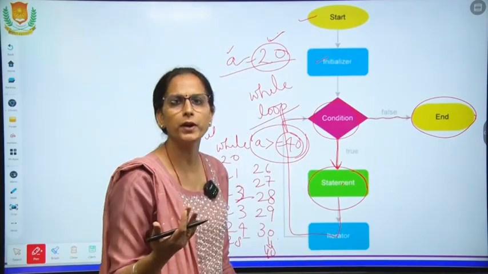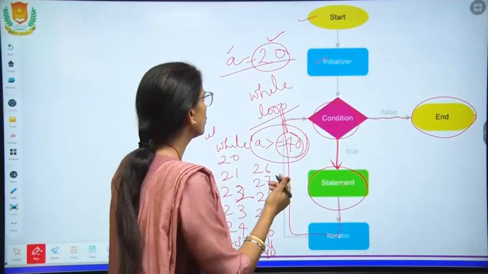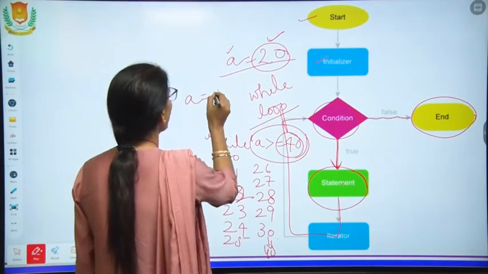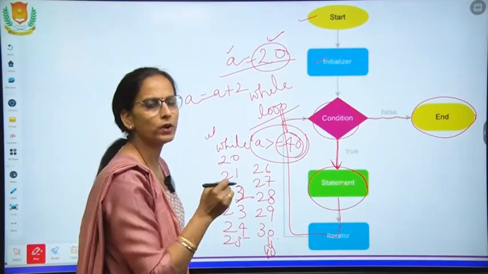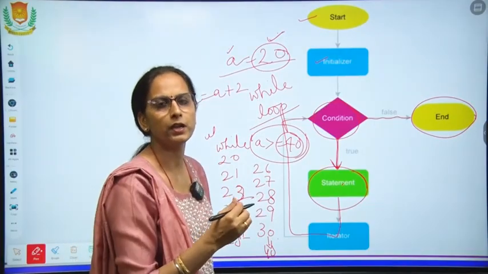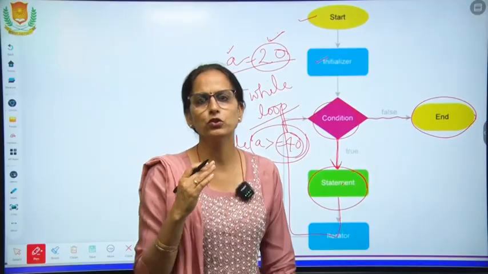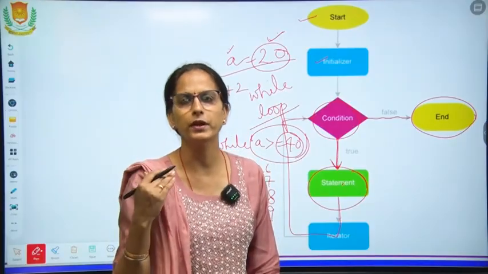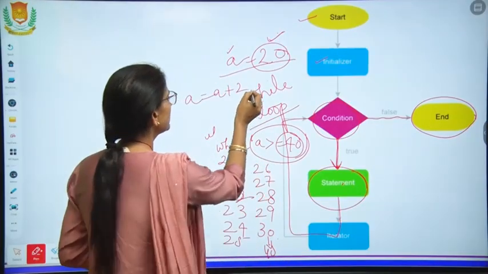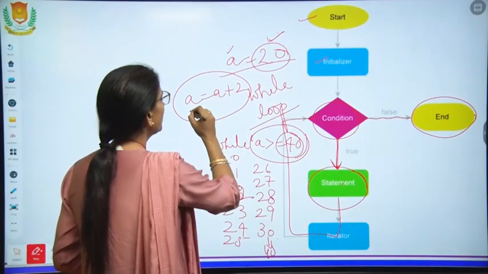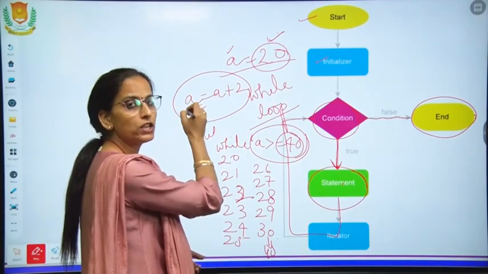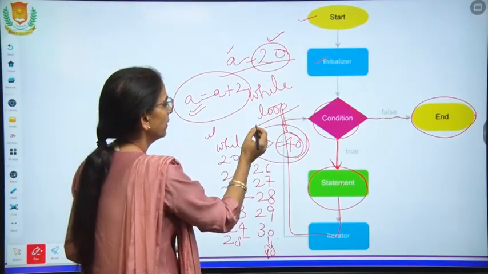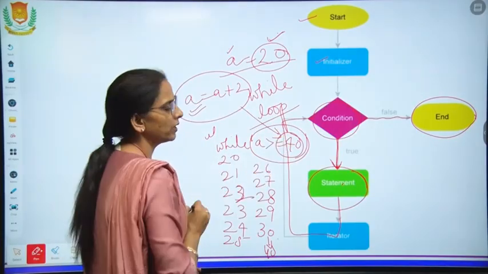Suppose you need to print all the even numbers. So, you will do a equals a plus 2. So, 20 equals 20 plus 2. Next time 22 will be printed. Then 22 plus 2, 24 will be printed. So, it depends. This is the increment variable which will increase the value at each level and take us to the termination condition.